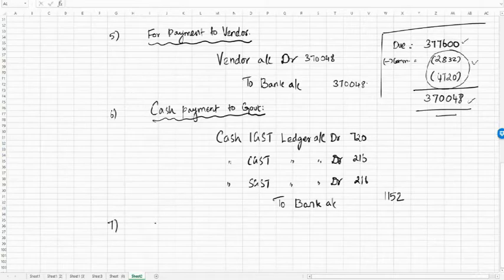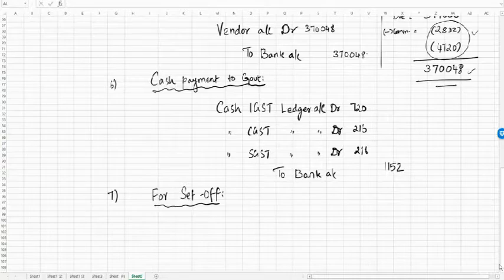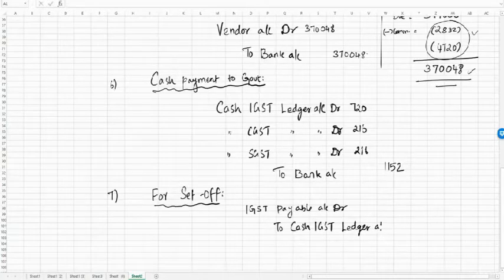So we'll say for set off, that is we have liabilities still hanging in those three accounts. So let's debit all those three liability accounts. That is IGST payable account should be debited. This is debited by crediting cash IGST ledger account, and amount involved is 720.